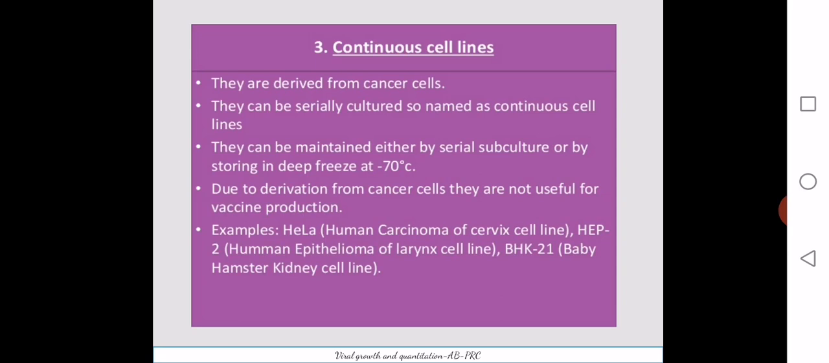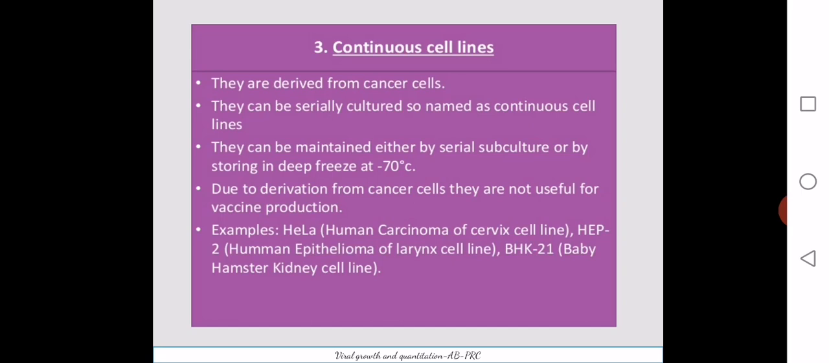They have unlimited division capacity, and such a cell, as we know, is a cancer cell. So these are derived from cancer cells. They can be serially cultured, and that's why it is called a continuous cell line. They are maintained as serial subcultures, just like in bacterial systems, or by storing in a deep freezer or at very low temperatures.